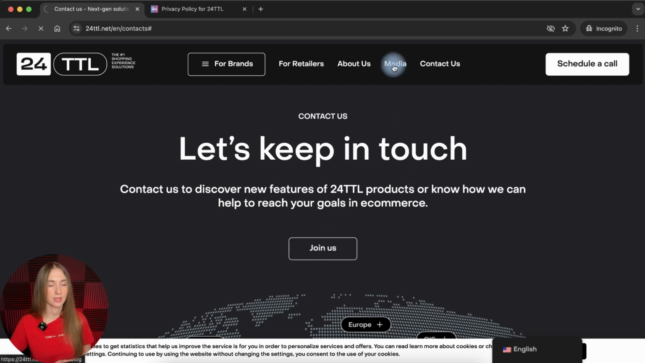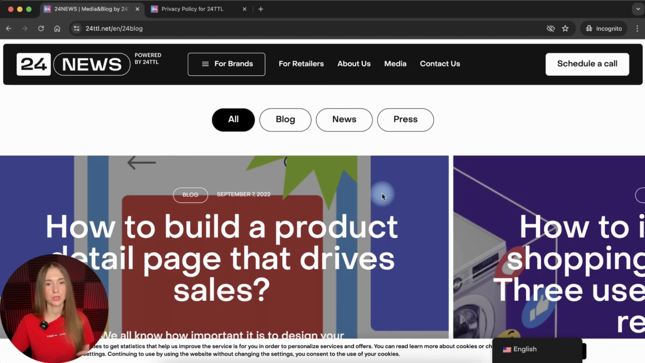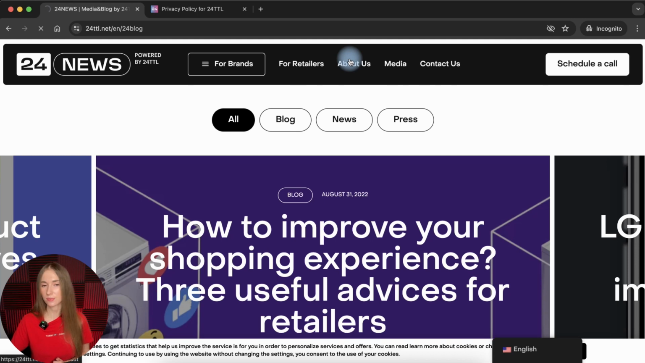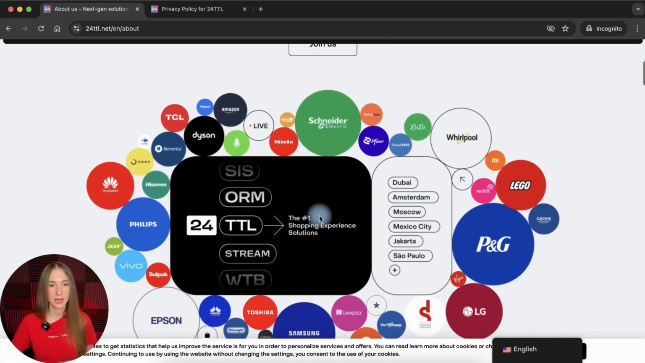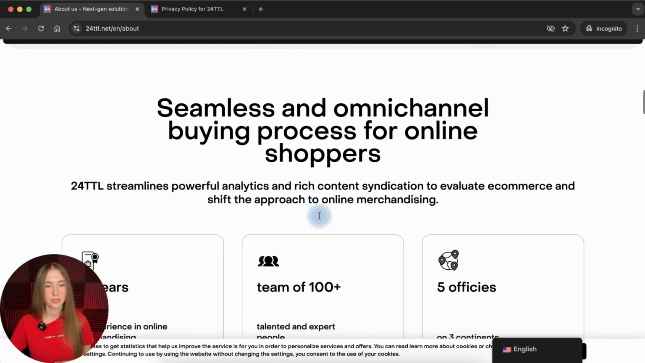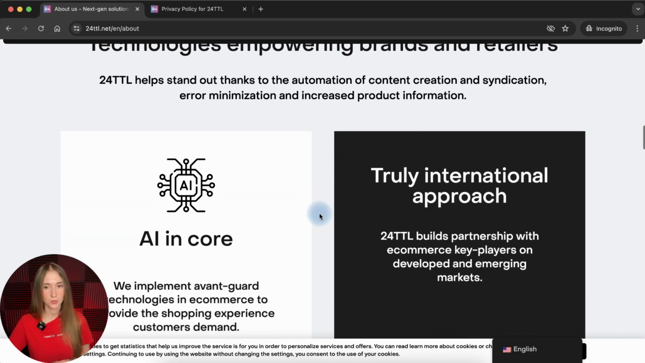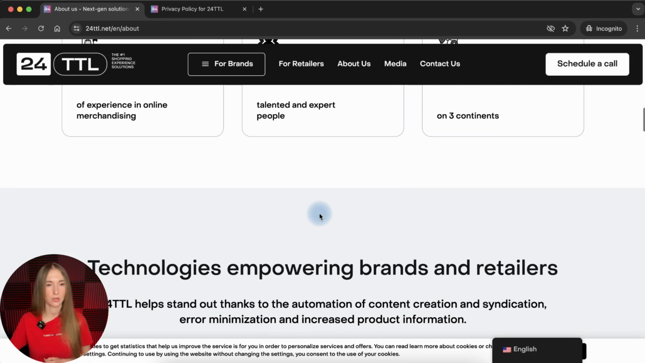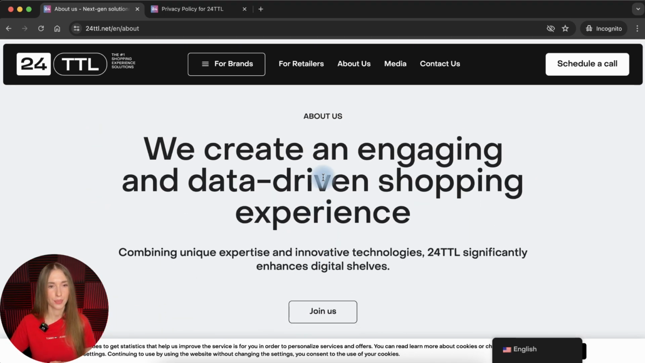Okay, so media, let's check this one. And media, again, the blog, news, press, they have already been there, so let's move forward. About us. Right, the same description about the company services and their products. We also saw this description, and we saw this one, so let's not waste our time here, and let's move back. Okay guys, so I guess that we can stop at this point right here.